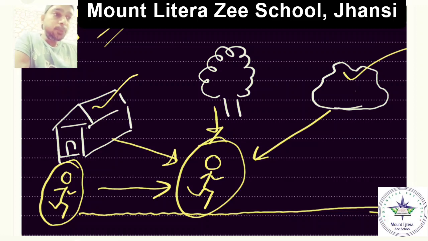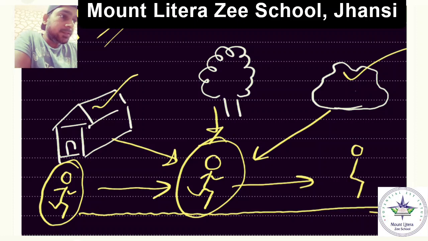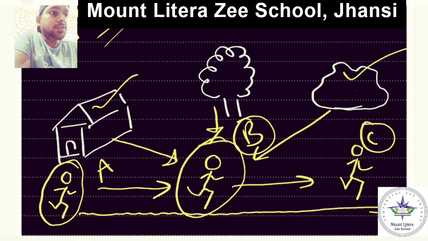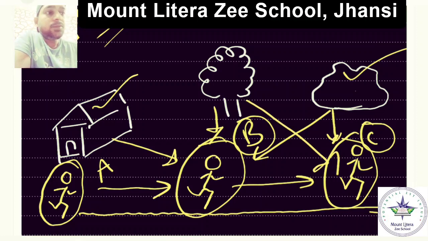Is it clear? Now when he continues to move, take a position somewhere here. Suppose this is position A, this position is B, and this position is C. So at position C, he is close to the rock. He is far from the tree, and very much far from the house. Is it clear? So what is happening?